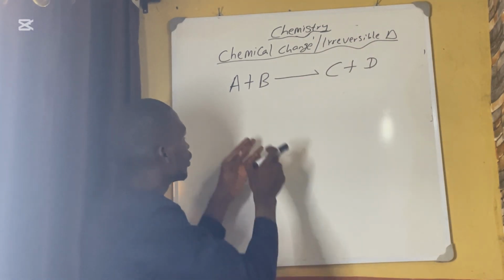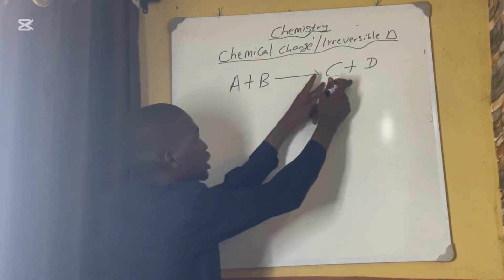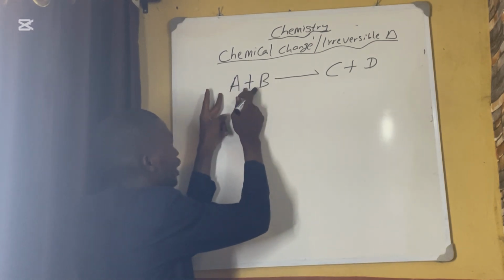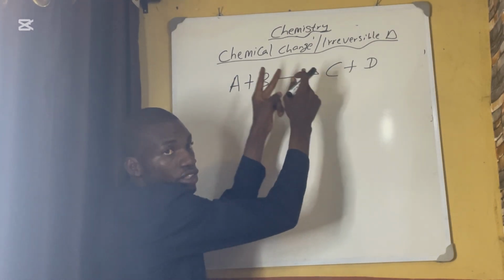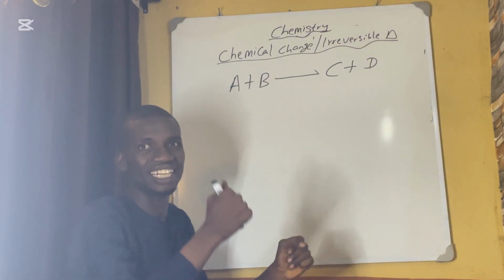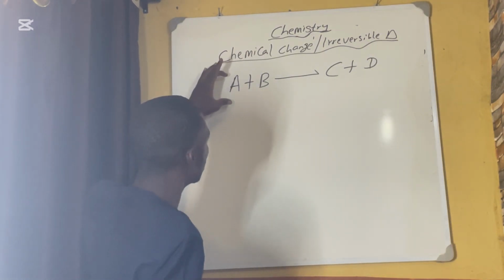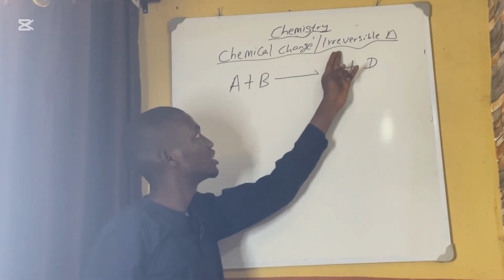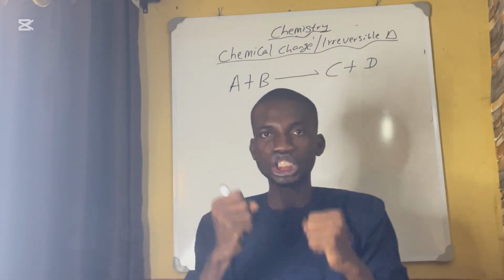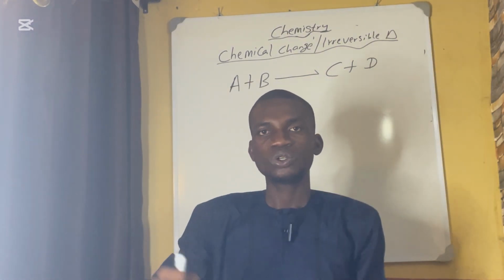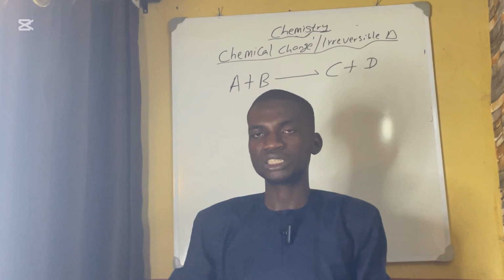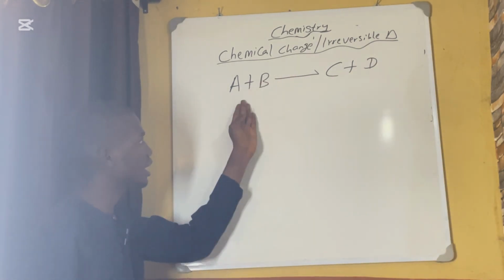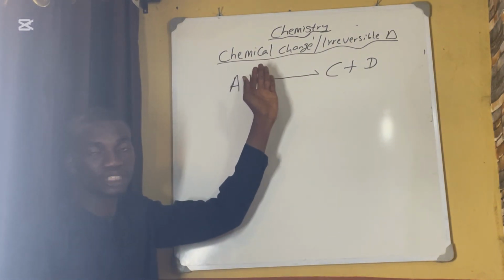Because the chemical structure of A has been transformed to get C. The chemical formula of A has been transformed to get C. The mass of A has been changed to the mass of C. The weight and everything. You can also apply extra heat. Everything will change to form a new product, and you can never change it back. That is why we call it irreversible change. This is a change whereby the whole reactant will change and form a product that is quite different from the reactant. They are not the same thing, unlike physical change.